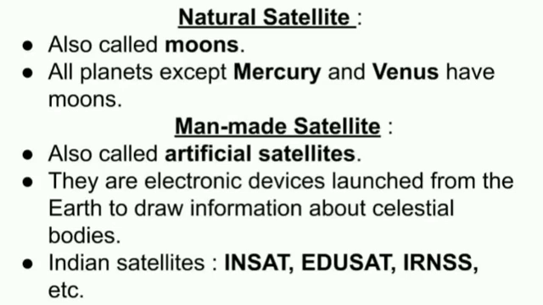What are these? They are the electronic devices which are launched from the Earth to gather information regarding the other bodies as well as regarding the Earth. At present, there are 800 active satellites which are sent by the different countries and they orbit the Earth. Some of the Indian satellites are INSAT, EduSat, IRNSS, GSAT, etc. Recently, on 22nd June 2016, Cartosat 2C satellite was launched from India.